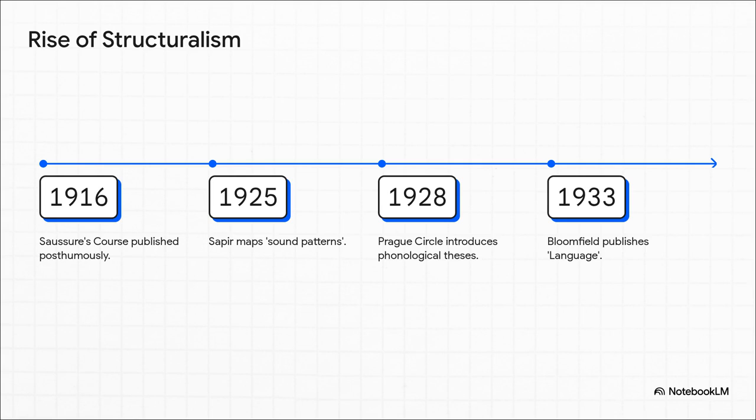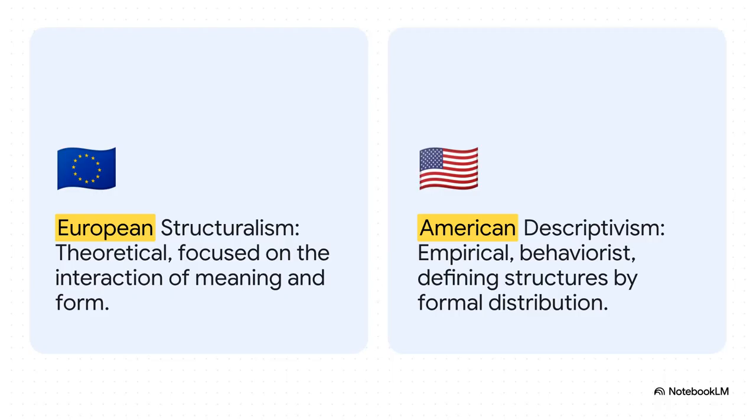By 1928, over in the Prague Circle, Europeans are heavily formalizing phonology. But meanwhile, across the Atlantic, American linguists like Edward Sapir and Leonard Bloomfield are independently adapting these structural concepts. Bloomfield's 1933 book Language became a massive, defining anchor for the American approach. And that leaves us with this totally fascinating dichotomy.